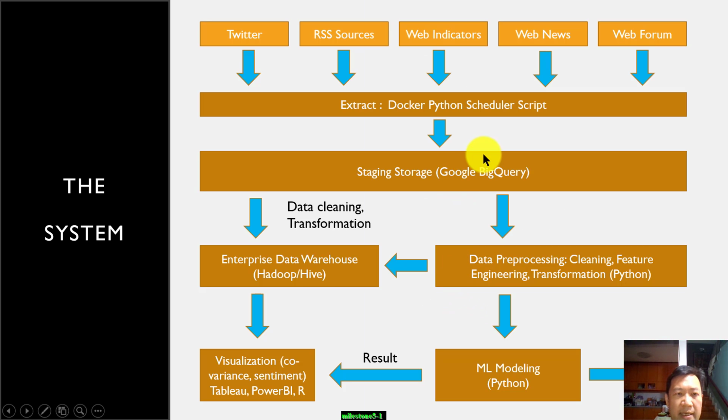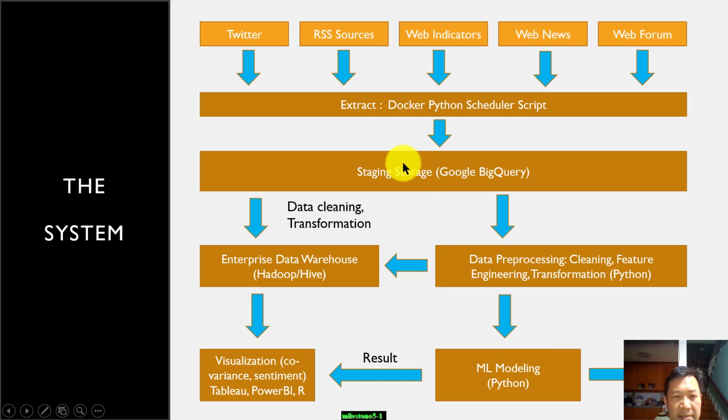Let's look at the entire system that I built. We have crawled multiple data sources: Twitter, RSS sources for news, business news, stock prices, news available from websites, and also web forums. All this is captured through a scheduler that we built using Python. This Python script will crawl data every night and store it in the temporary staging area in Google BigQuery storage.